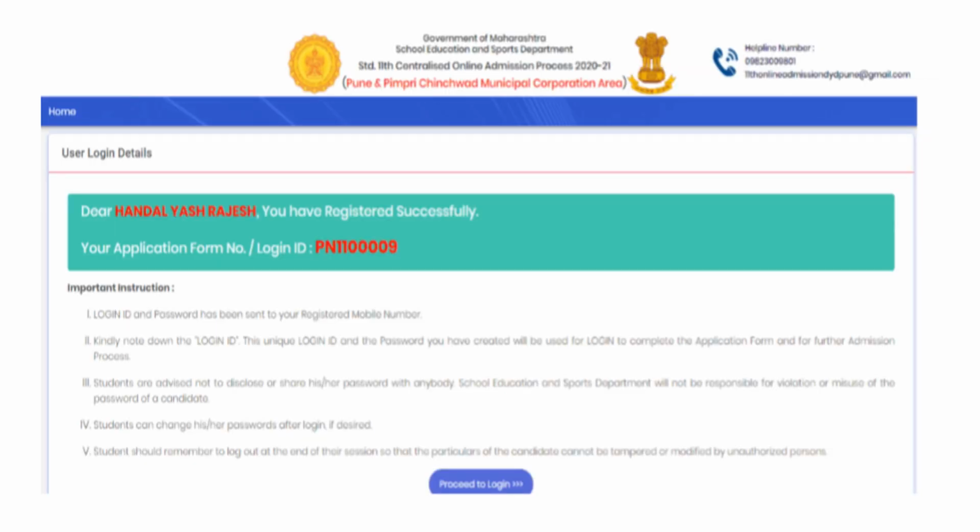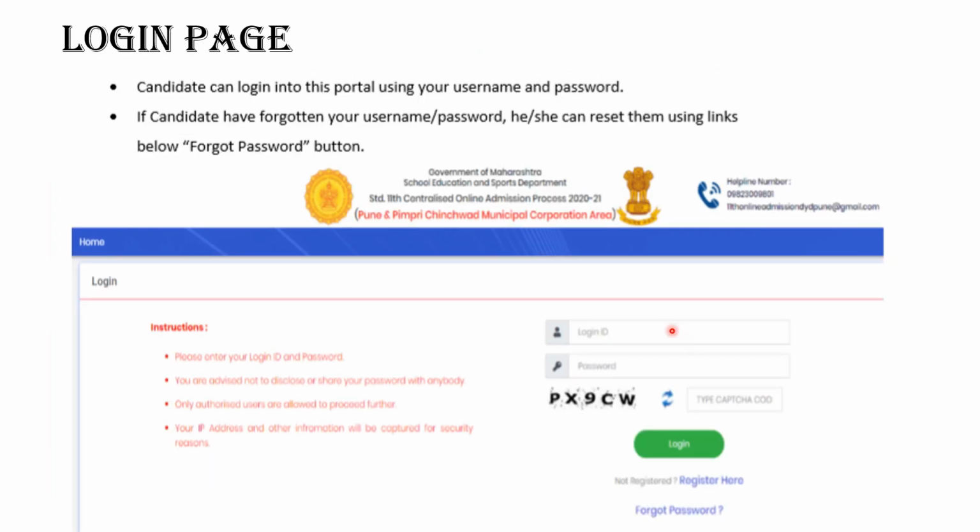As your registration is done, your user details are created. Your name will appear and your login ID will appear. Using this login ID and the password, you can log in into the portal. So here you will type your login ID, you will type your password, you will type the code and do the login. By chance, if you forget your password, you can click on forget password and then some security questions will be asked. By answering that, you can regain your password or reset your password. But it's better to write your password somewhere and do not just forget it.